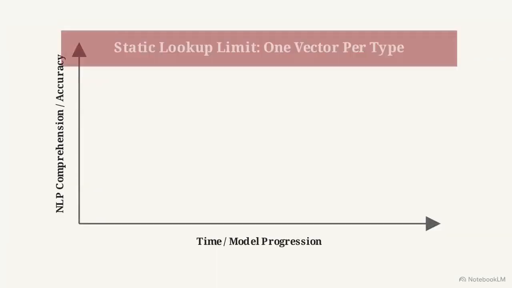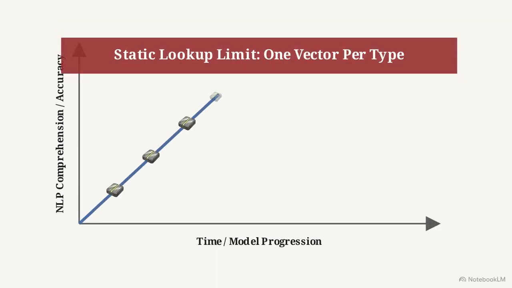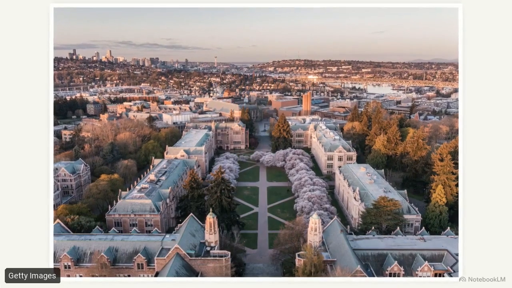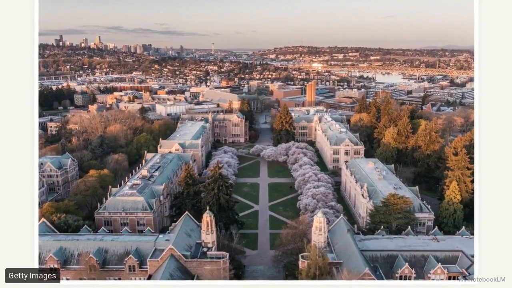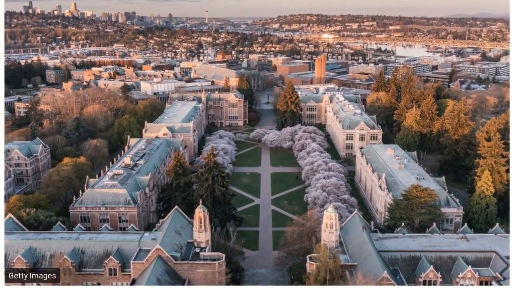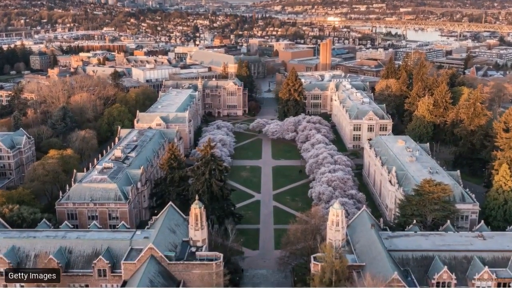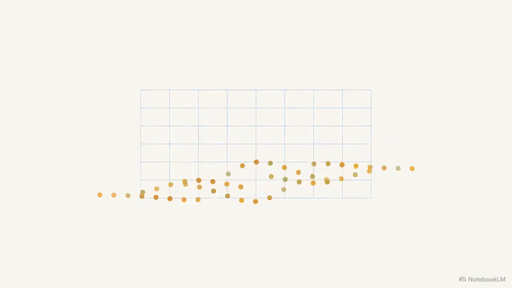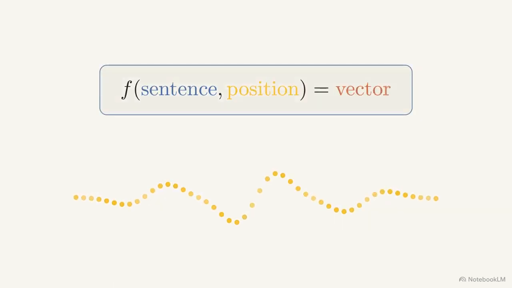Treating language as a static lookup table created a hard ceiling for artificial intelligence, limiting its capacity for nuanced reading comprehension. In 2018, researchers from the Allen Institute and the University of Washington published the ELMo paper, introducing a method for deep contextualization. ELMo replaces the static matrix with a dynamic mathematical function. The word vector becomes a calculation based on the entire sentence and the specific position of the word within it.